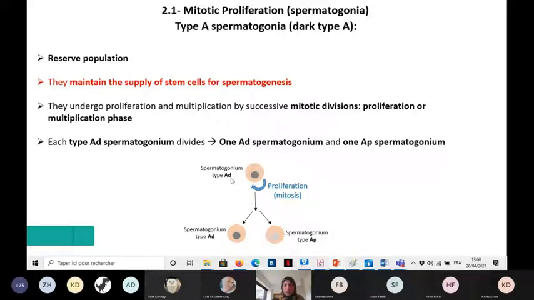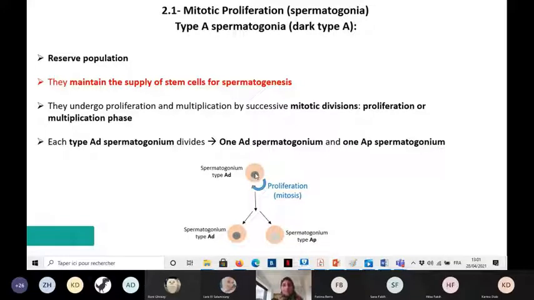Type of spermatogonia are the AD type. Okay, those spermatogonia type AD, they are the most immature, and they are the spermatogonial stem cells. Okay, they are the most immature, and they constitute the reserve population of the germ line. يعني germ cells reserve population تاعتهم هي spermatogonia type AD.